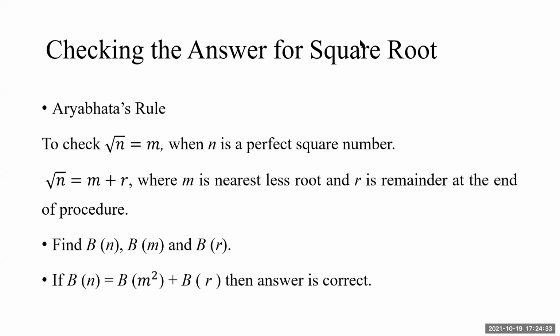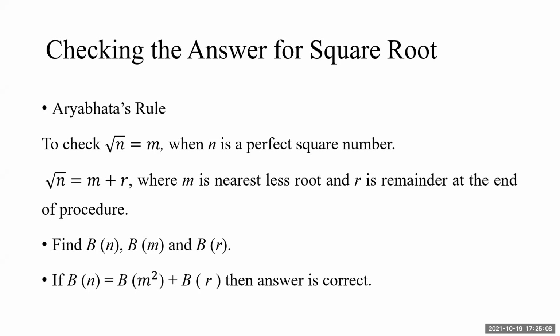Now we come to a very interesting situation, and that is not dealt with many times. Checking the answer for square root. Here enters Aryabhata's genius, I can say. Long way back in 950 AD, roughly 1500 years back, he gave a rule for checking the square root. So let us assume that the square root of n is m, and n is a perfect square number. First we check the answer for a perfect square number.